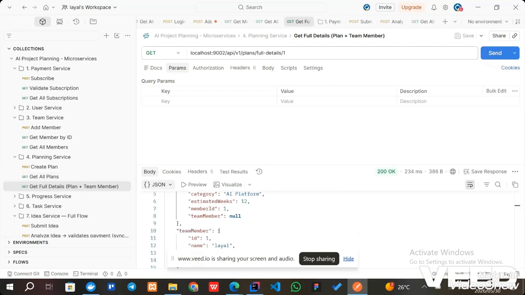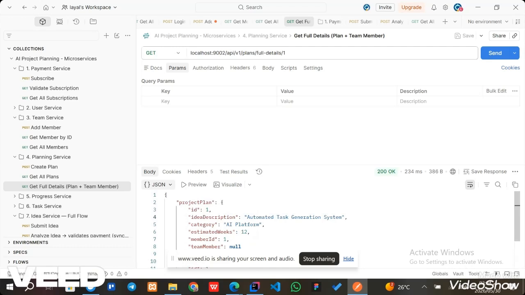So here I have team member. The planning service calls the team service synchronously using REST and returns both the plan and team member. Here is the team member and here is the project plan. So these are the details together in one response. So this is synchronous communication between the planning service and the team service.